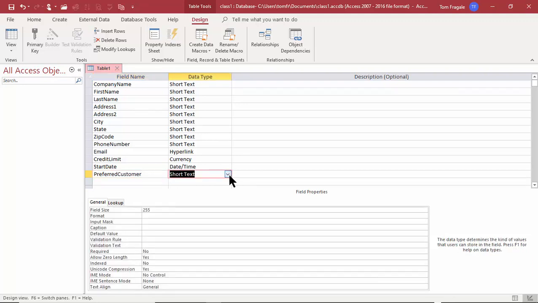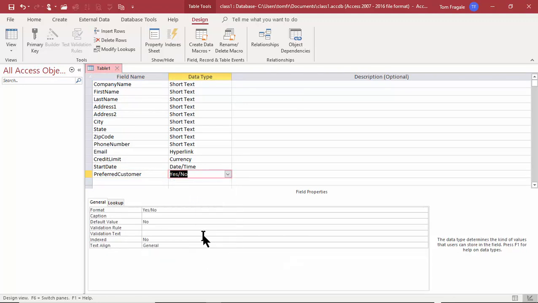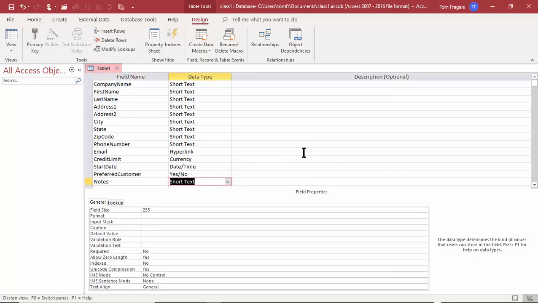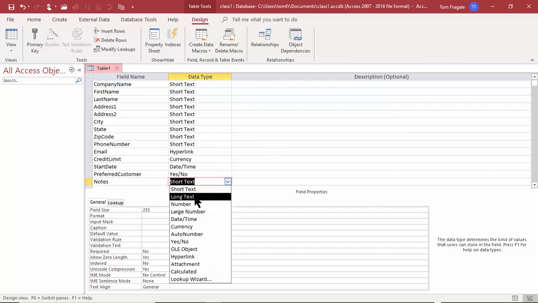So in this case, we'll make it a yes/no field. So we'll see what a yes/no field looks like as well. So I want to have notes about that customer. Now the notes, that might get really, really long. So I'm not going to make that a short text. I'm going to make it a long text. We don't know how long that one's going to get. So I'll make that a long text field.